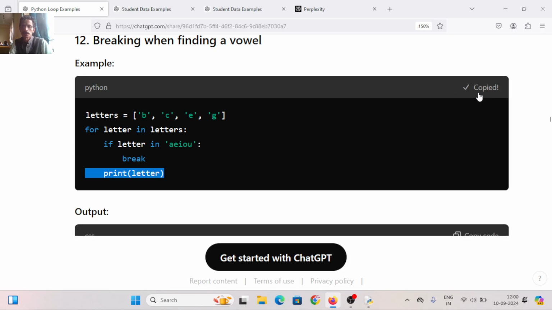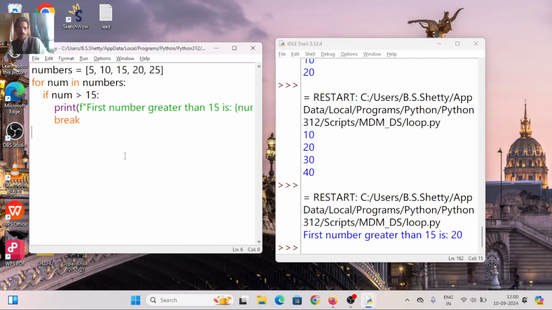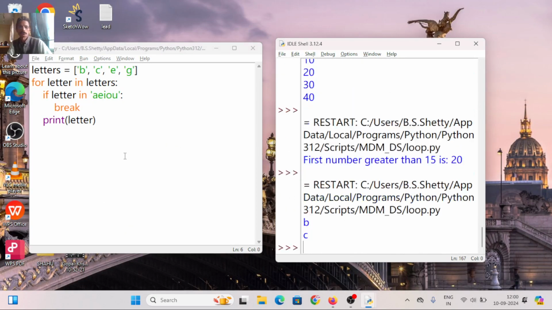Let us run the code. See here, B, C are printed and it breaks at E. Clear? Yes or no? Did you understand? Okay, next.